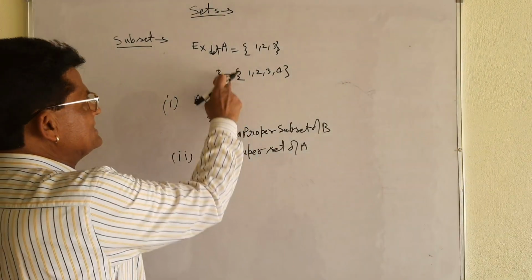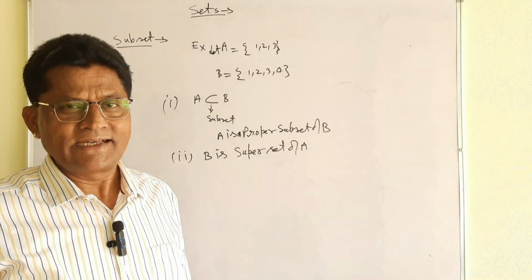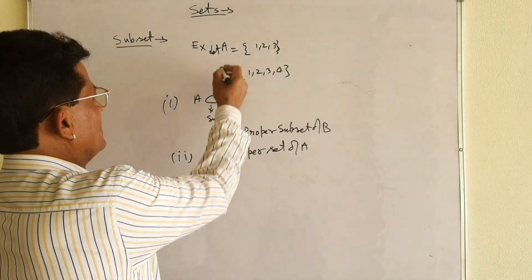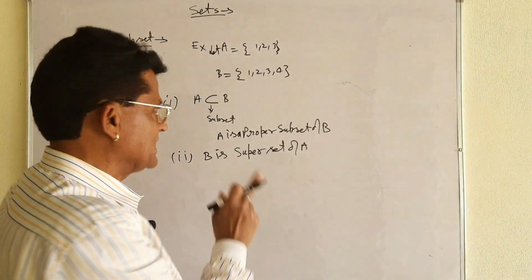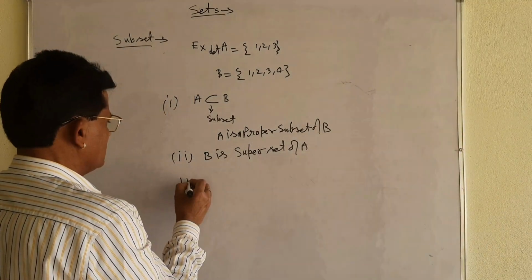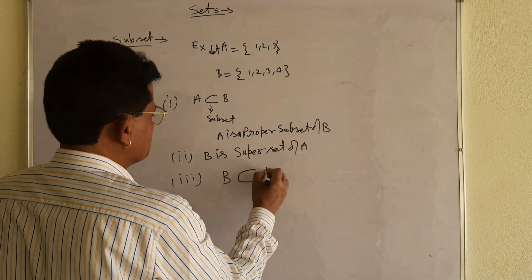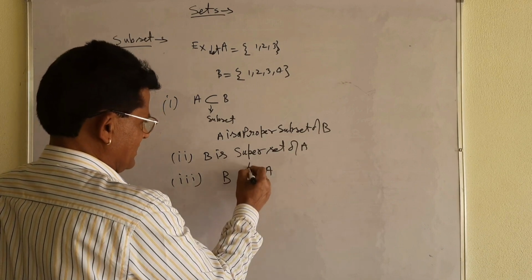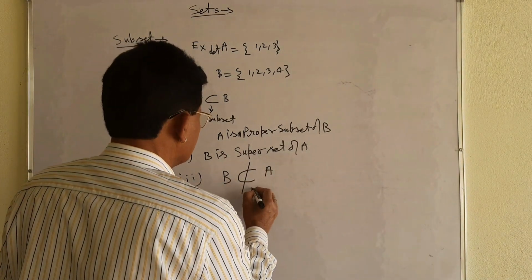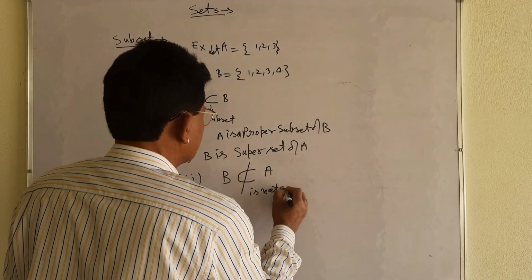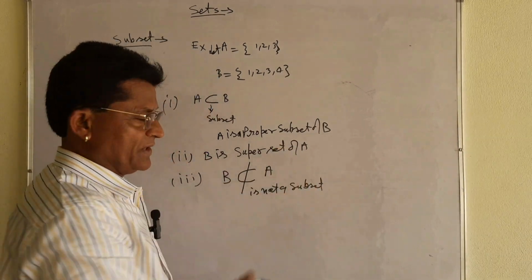देखिए A is a subset of B, but B is not a subset of A. You see the condition. Whether B is a subset of A? No, it is not a subset. That also I will write. Okay? यहाँ पे देखिए, all of you see, B, is it a subset of A? No, B is not a subset of A.